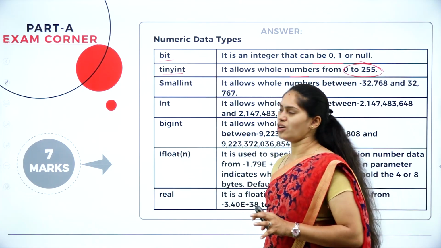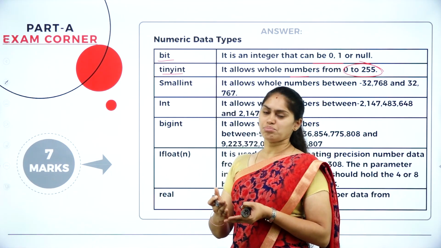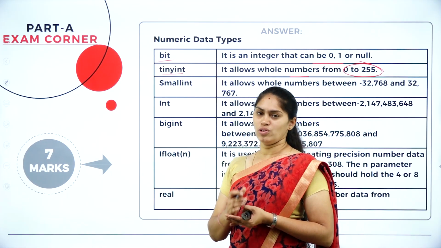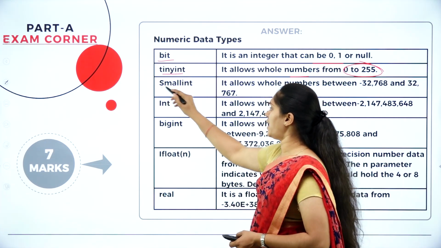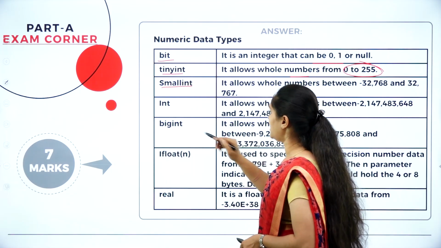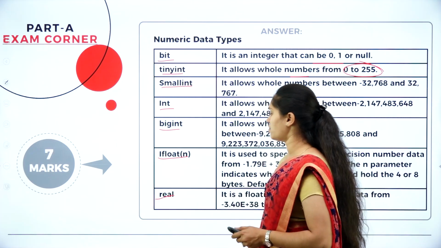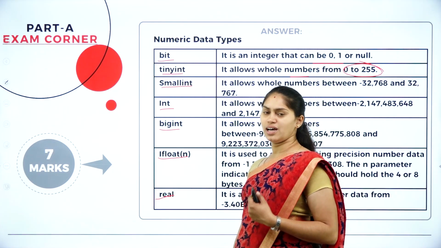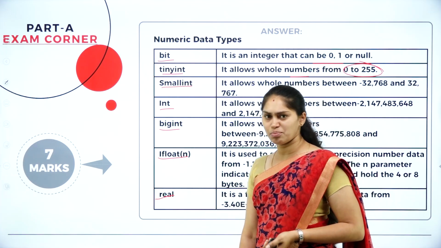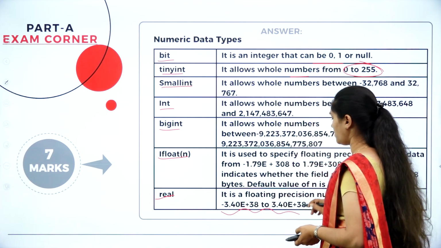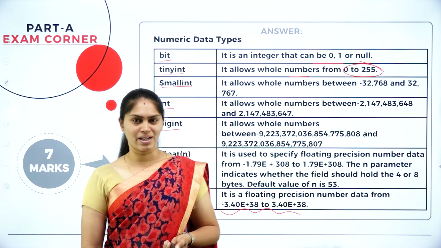So all these kinds of data types have their own specific maximum number. Up to that number, or up to that maximum character, all these are able to hold. And also we have a smallint here, and int, bigint, and float, and also we have a real in order to store the double values. If you want to have an exponent value and all, at that time we are going to use this real data type, which comes under the numeric data type.